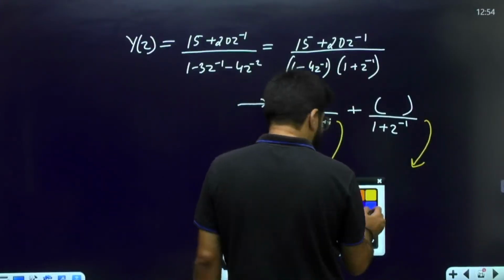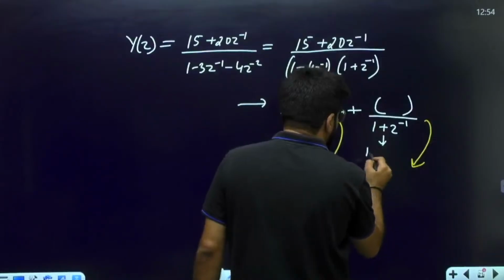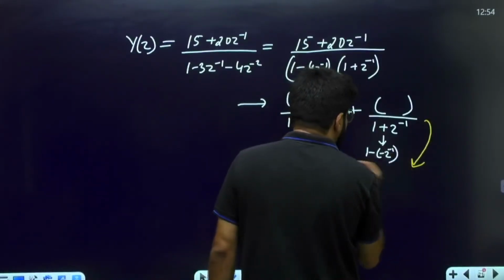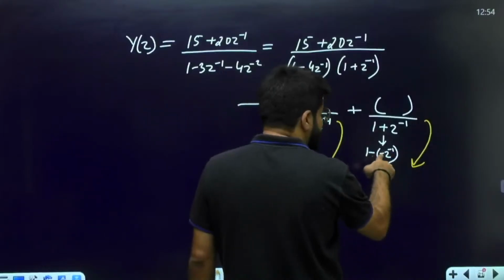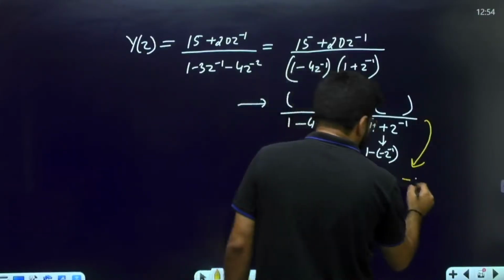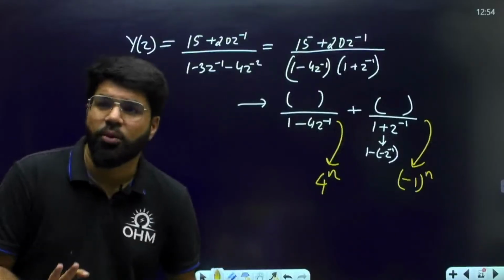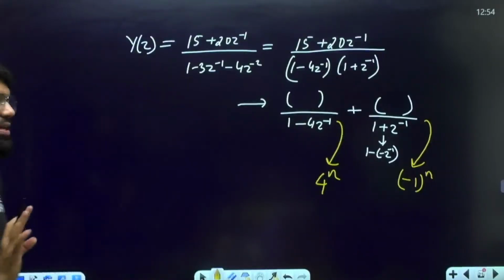So you can assume this particular term as how much? This is 1 minus of minus z power minus 1. So 1 minus az inverse, what is a? Minus 1. So what is a power n? Minus 1 power n. So these two terms should be seen in the options.